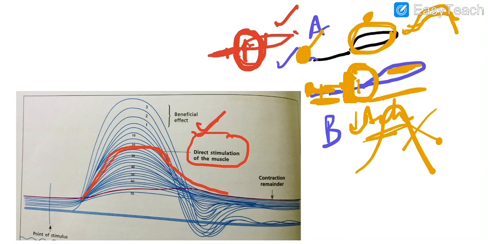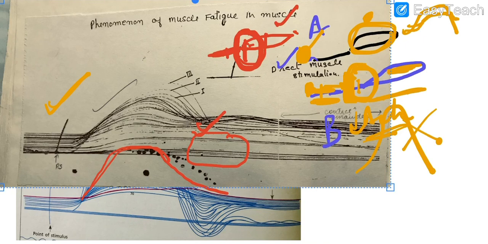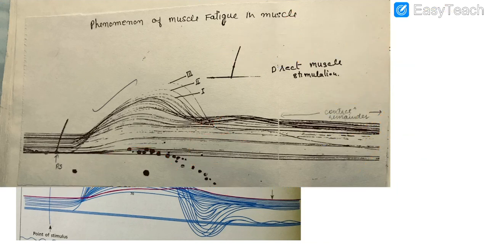So all these kinds of questions you might get on this graph. This is a diagram from a practical book. You won't get this kind of graph; you will get another kind of graph. Let me show you, say, this one. Okay, this is the graph you will get.